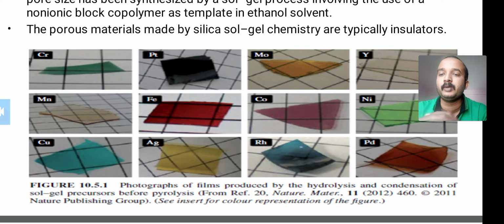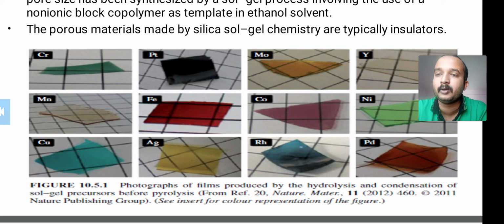The photographs show the films produced by hydrolysis and condensation of the sol gel precursors. Look at this. Firstly, that is chromium.